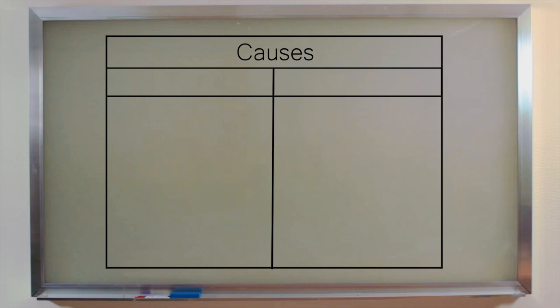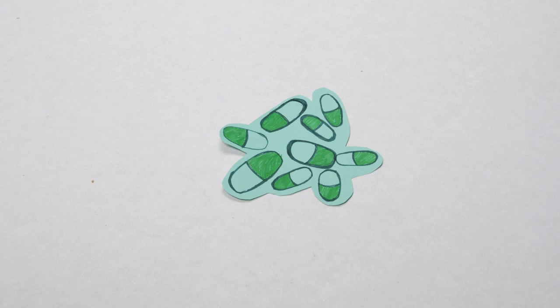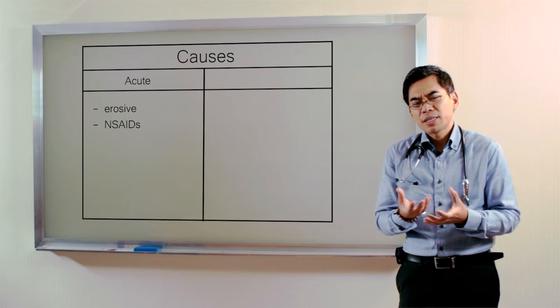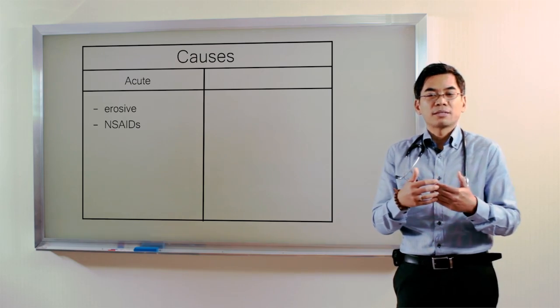So what are the causes of gastritis? When you say acute gastritis, it's mostly because of erosive gastritis. This means that the lining of the stomach ay na-erode. And this is because of so many medications that we're taking. These are what we call the NSAIDs or the non-steroidal anti-inflammatory drugs. These are medications which we take to control the pain. Most of the time, patients with arthritis or chronic pain are the ones who use NSAIDs.